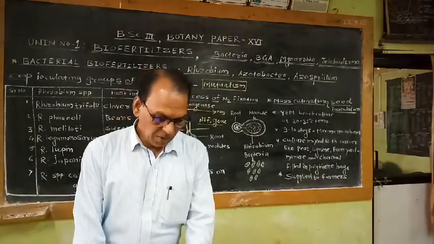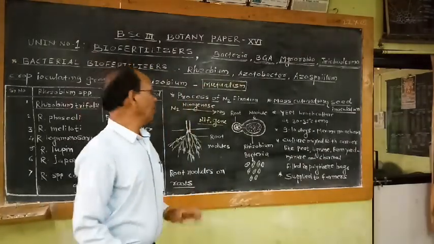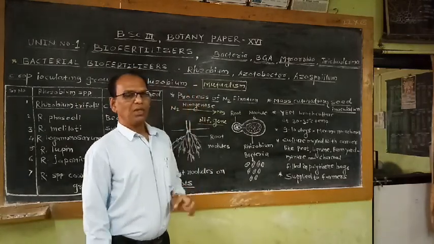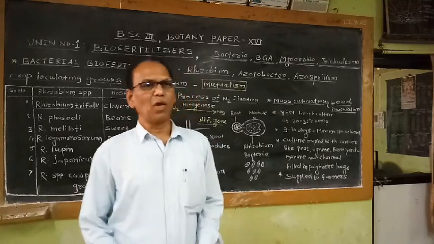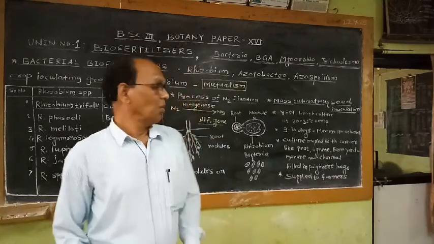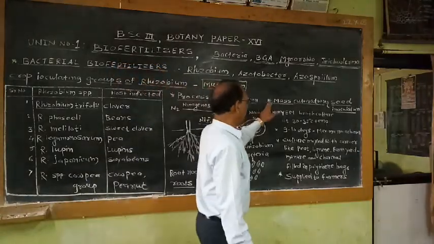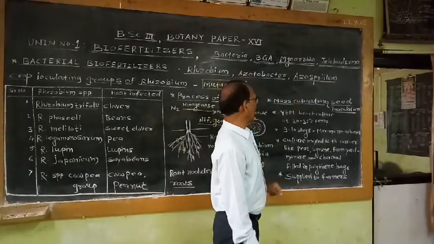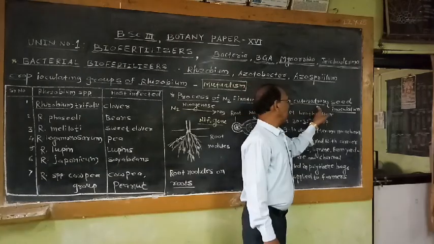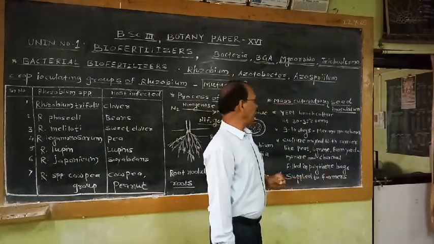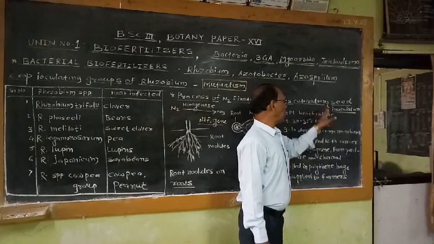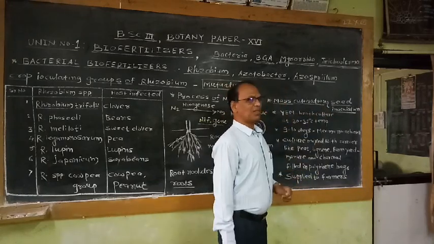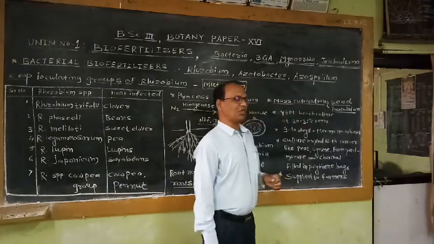That means we know very well these bacteria play an important role in the conversion of aerial nitrogen into nitrogenous compounds. Then if we want to take the benefit of these bacteria, we must multiply the bacteria on a large scale and supply them to the farmers. For this purpose, mass cultivation of the bacteria is done in the laboratory, which is used for inoculation of the seeds. So what is the procedure? A very simple procedure is there for the mass cultivation.